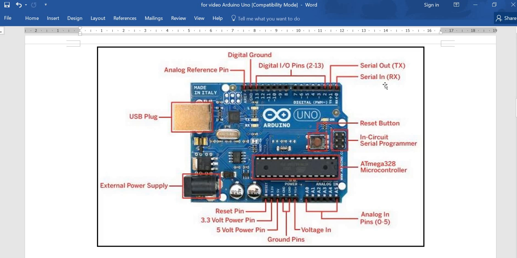The communication is serial through RX and TX. The RX pin receives, that is the same as the 0th digital pin. The TX pin transmits. Corresponding to them, there are two LEDs shown here, TX and RX. So during the data transmission, these two LEDs blink. This is the crystal of 16 MHz.